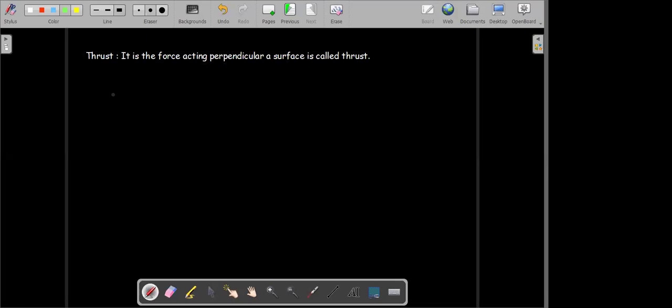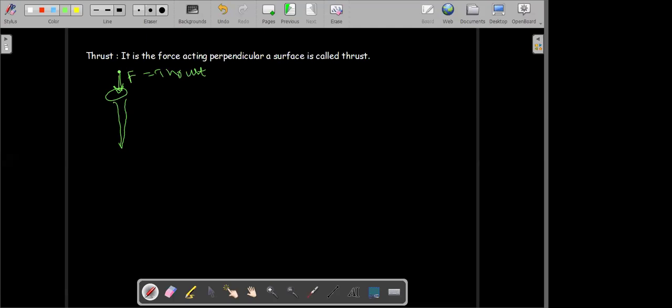Suppose you have an iron nail and you hammer on this iron nail. If you start hammering on this iron nail, you are applying a force which is perpendicular to the surface. So we can call this force to be thrust. If your force is not perpendicular to the surface, that force will not be called a thrust.